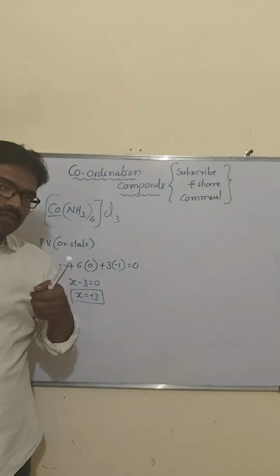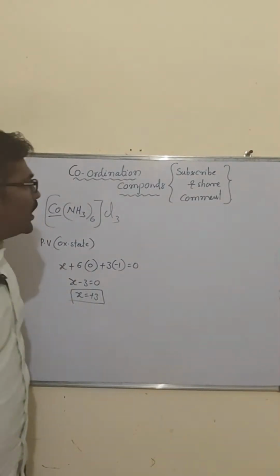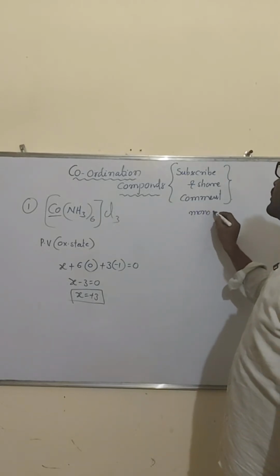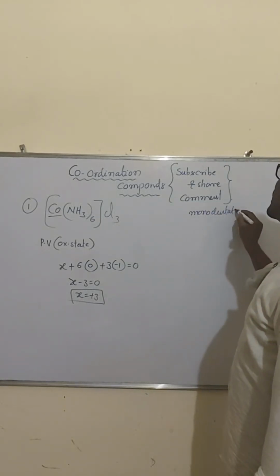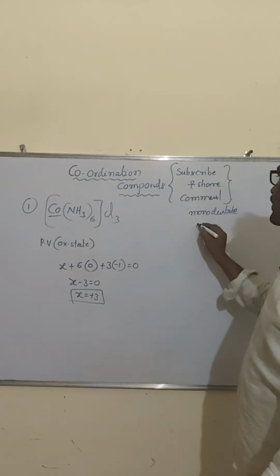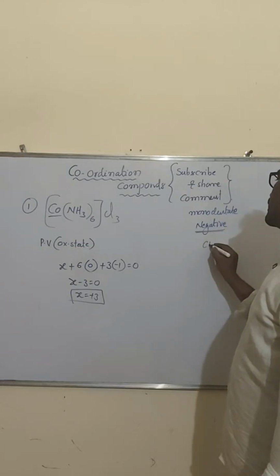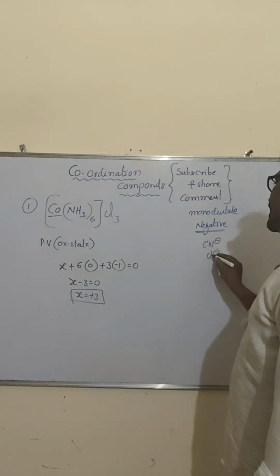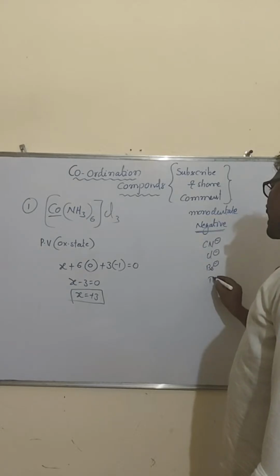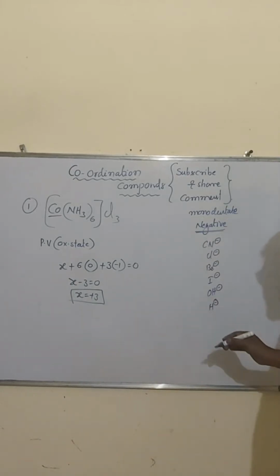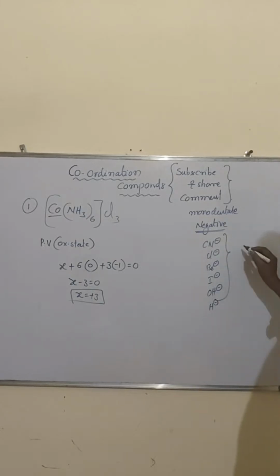Clear? Understand all of you? Sir, here is one point you have to remember. Whatever monodentate ligands there are, monodentate ligands that are negative. Negative monodentate ligands: Cl minus, Br minus, I minus, OH minus, H minus. All these have negative charges. So for monodentate ligands, you have to take the oxidation state as -1.